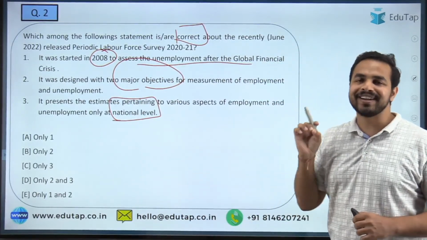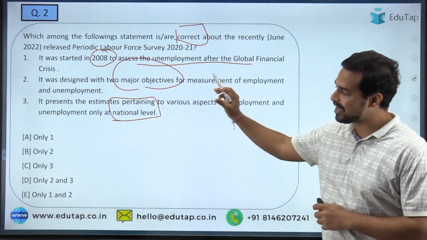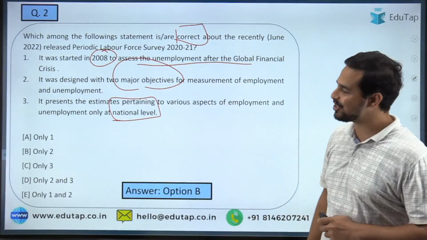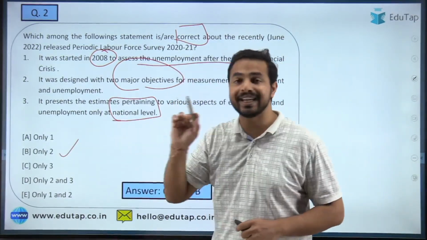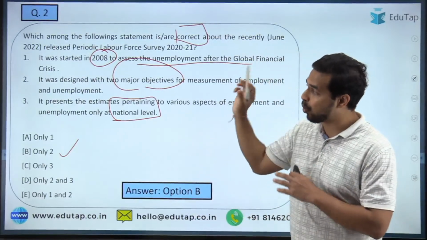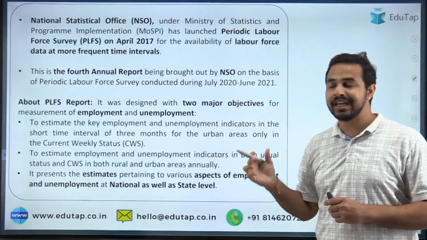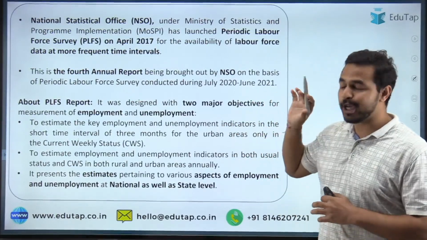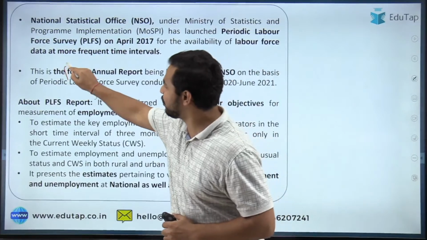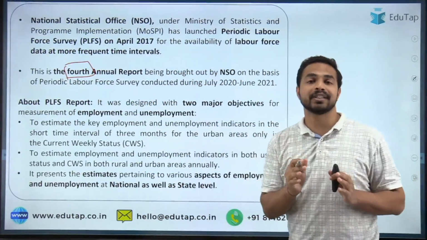You are just required to identify the correct statement, and here guys, the right answer is option B, that is, only the second statement is correct. Statement number 1 is incorrect, statement number 3 is incorrect. So let's see what exactly the wrong part was. See guys, this was basically the 4th annual report, the 4th edition of the PLFS